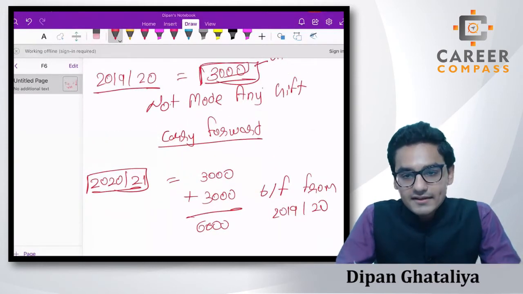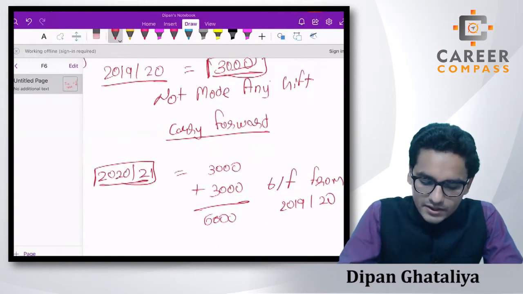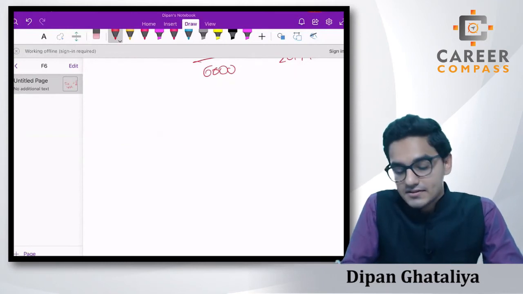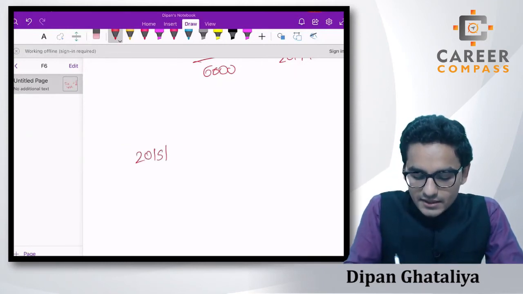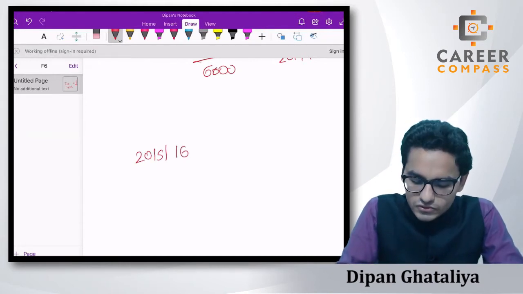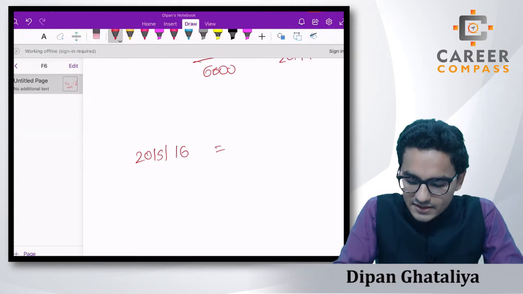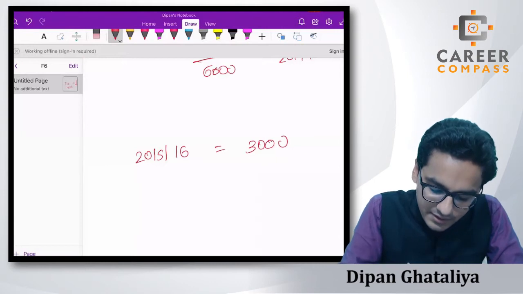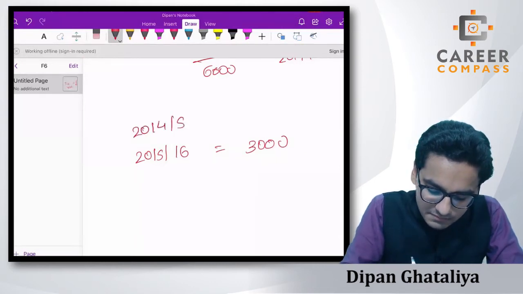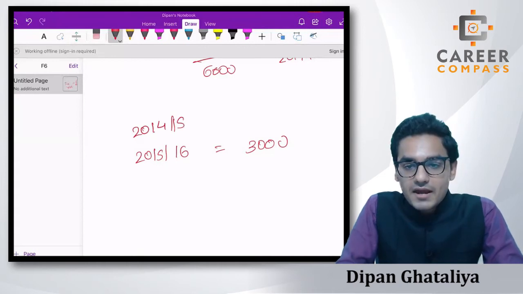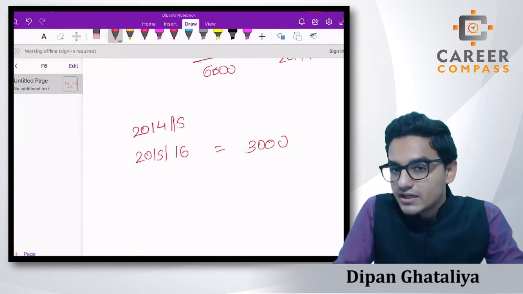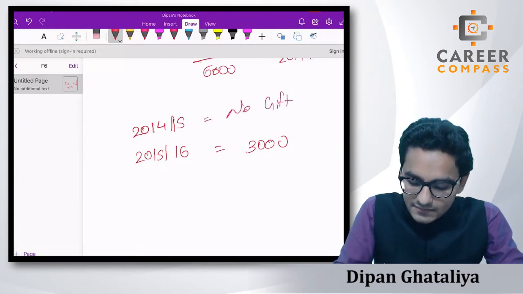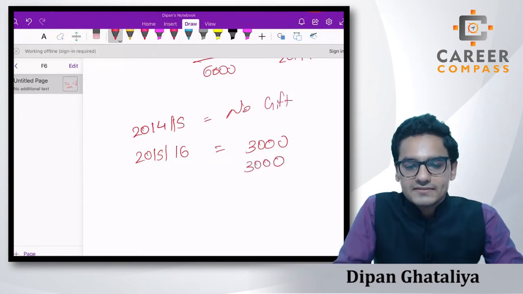So the second thing you will have to remember is that whenever you are calculating or applying the annual exemption, students, assume that you are doing a sum on 2015-16, you don't just need to consider the current year annual exemption. You also have to check in the question whether any information is given about the 2014-15 year, that means the previous year, right? The question may tell you that in 2014-15 there was no gift, so you have to assume that we will once again get an additional 3,000 annual exemption amount, right?